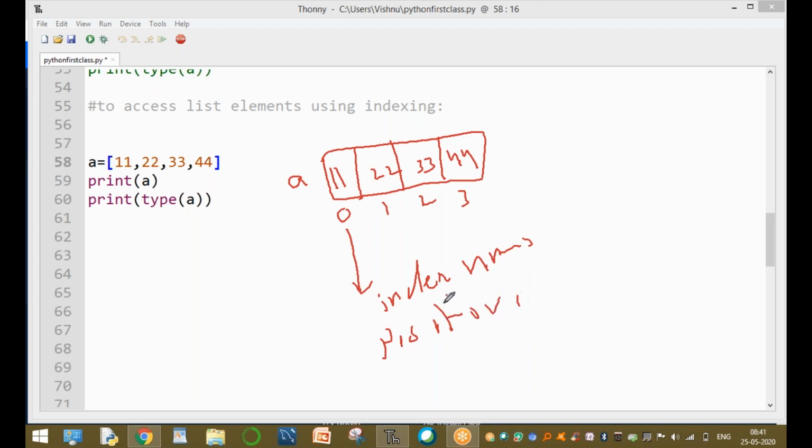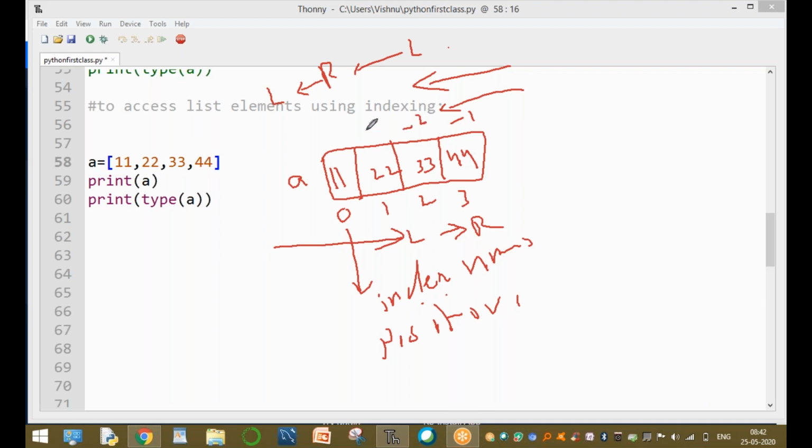Why? Because it goes from left to right, so it is a positive index. If we are using right to left values, here we are using negative indexing. These values are -1, -2, -3, and -4.